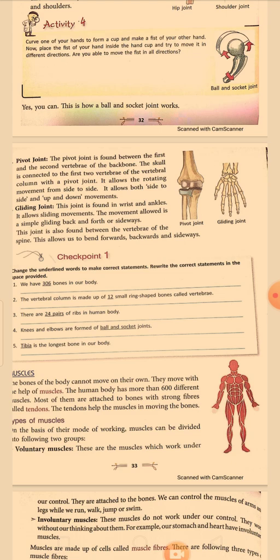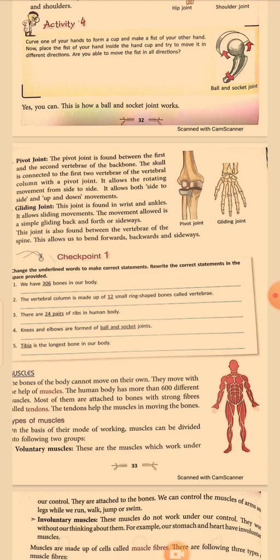The skull is connected to the first vertebra of the vertebral column. So our skull is connected to these first two vertebrae, and because of this, it allows the rotating movement of our neck from side to side and up and down. Okay, so this is the joint. Pivot joint allows our neck to move up, down and sideways.